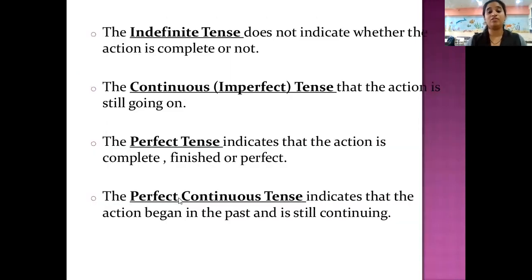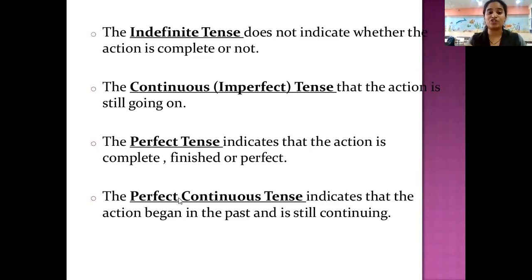So now, when do these tenses occur? Indefinite tense, that is simple tense, does not indicate whether the action is complete or not. When it is a simple tense, you don't know if the work is done. Continuous, that is imperfect, is continuing. You don't know whether it will stop or not. It is on continuation, that's why it is imperfect. So next, perfect tense.